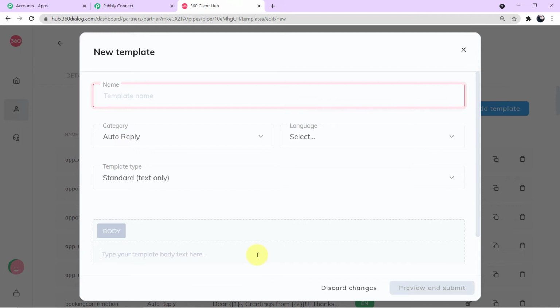After creating the template, you have to click on preview and submit, and your template will be sent for approval. Now the approval process is done by Facebook, and it takes from 2 hours to 2 days. If I tell you in general, the approval process is done within 1 day only, but it is very important to first create the template and send it for approval, because without the approval you cannot use your template, guys. Let me show it to you here.